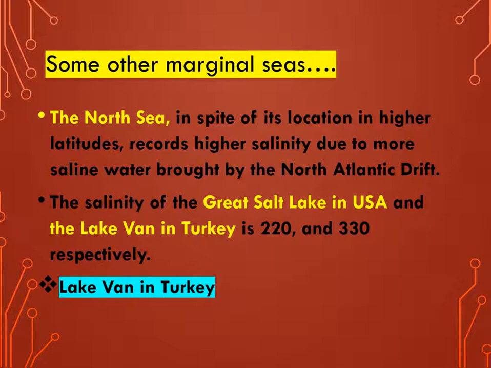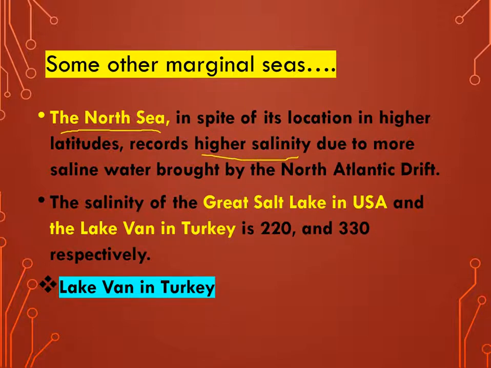Next is North Sea. North Sea is situated in a good location. It is situated mainly on the northern Arctic Circle. So as per the location, here salinity should be lower, but in North Sea it records the higher salinity. What is the reason?